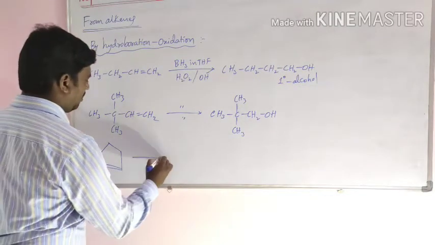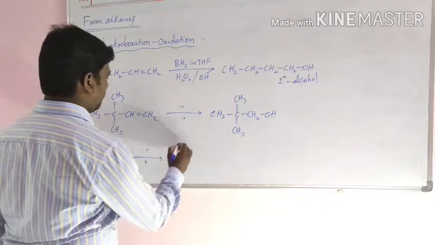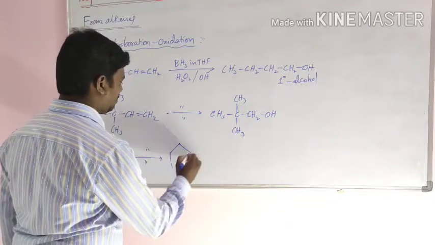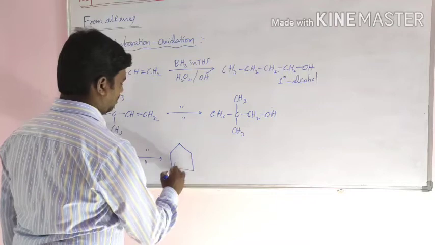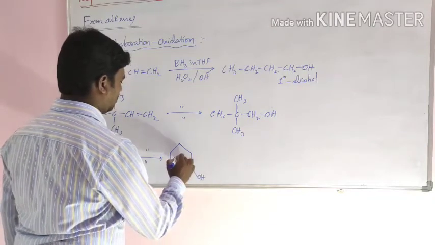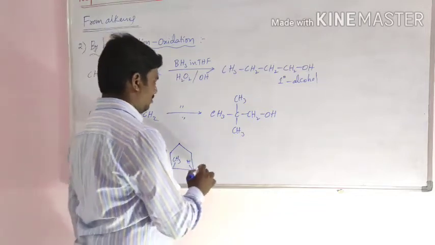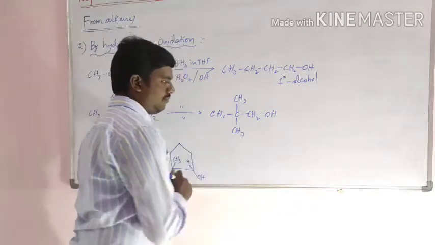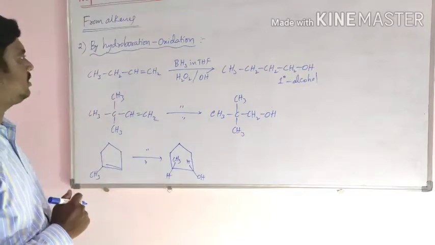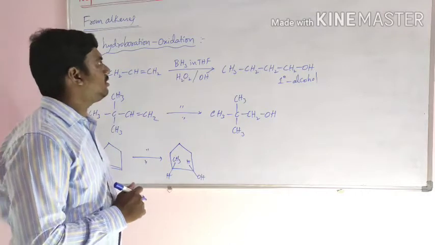It undergoes hydroboration oxidation, then the compound formed is an alcohol. So these are examples of hydroboration oxidation.